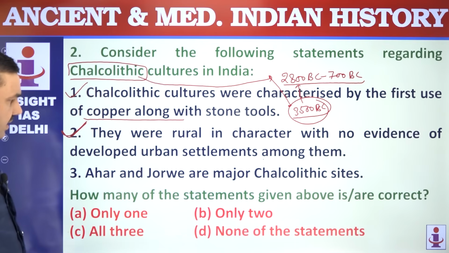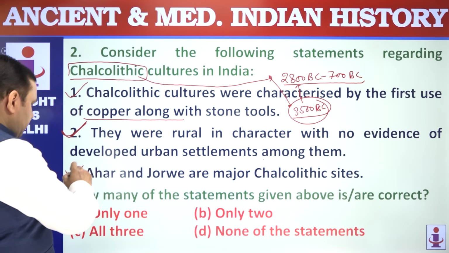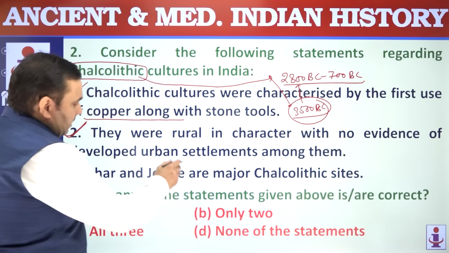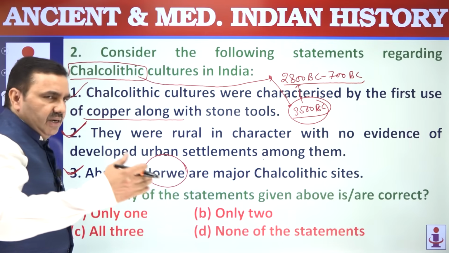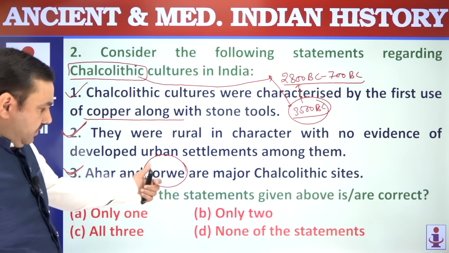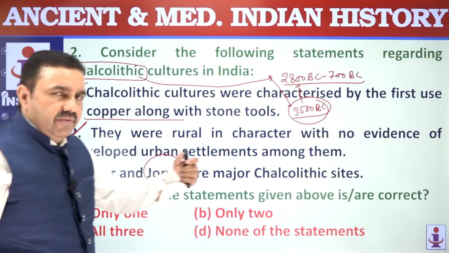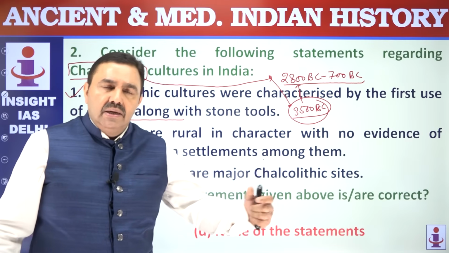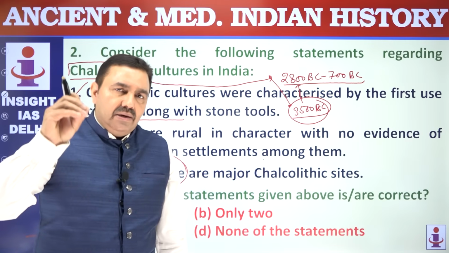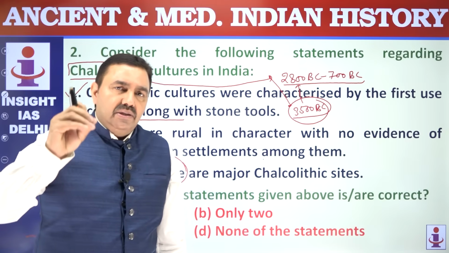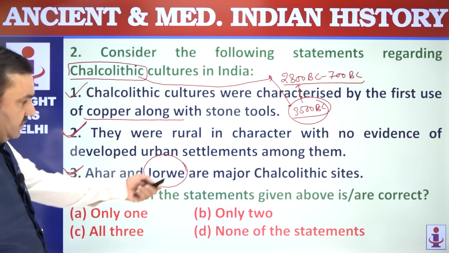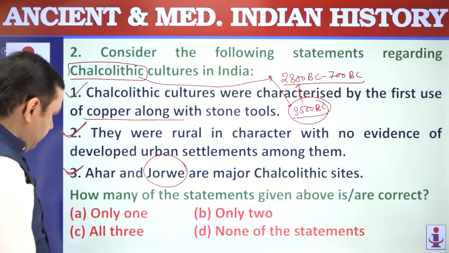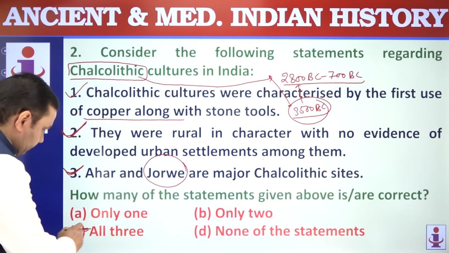Point number 3, Ahar and Jorwe are the major Chalcolithic sites. That's correct. Jorwe culture discovered at Jorwe. Inamgaon, Daimabad were some of the prominent sites in Maharashtra, in the valley of river Pravara. Ahar culture in the valley of river Banas in Rajasthan. These were the prominent Chalcolithic cultures, and these were prominent Chalcolithic cultural sites. So all the three statements here are correct. How many of the statements given above are correct? All the three. So option is C.